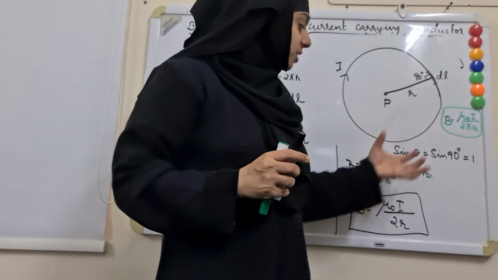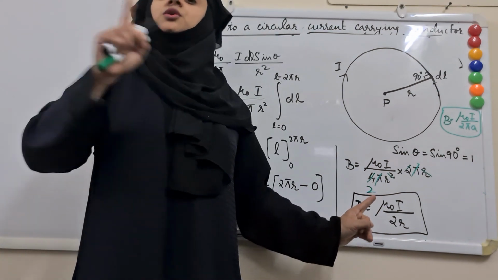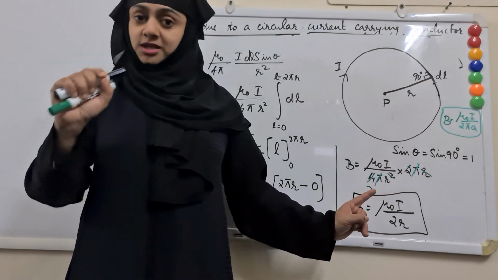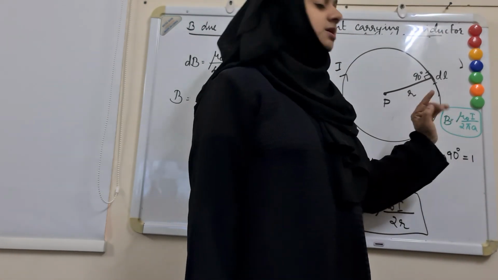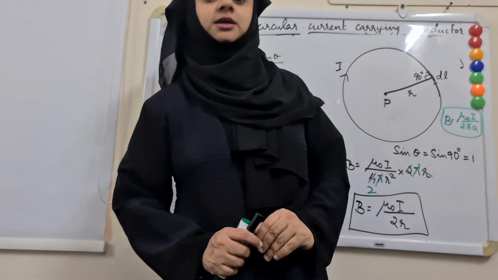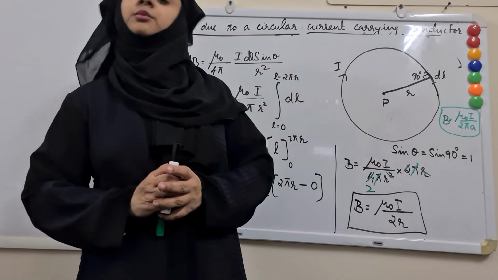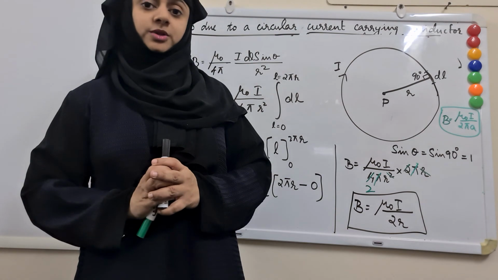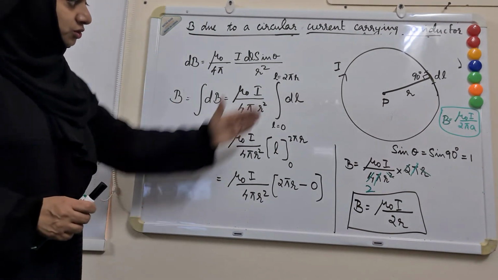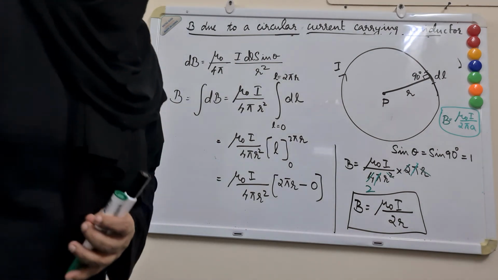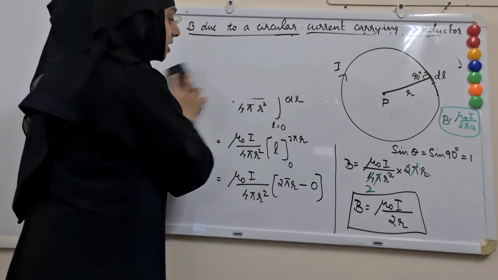So you have to memorize both these formulas, that is, the magnetic field due to a circular current carrying coil at its center, and also the magnetic field due to a straight current carrying conductor. Memorize these two formulas and we will use them for solving numerical problems. I hope this derivation is clear to you, and if there is any doubt in both these derivations, ask me for clarification.